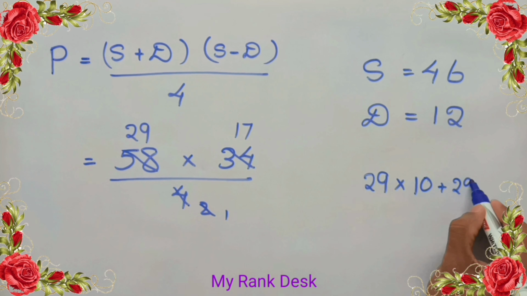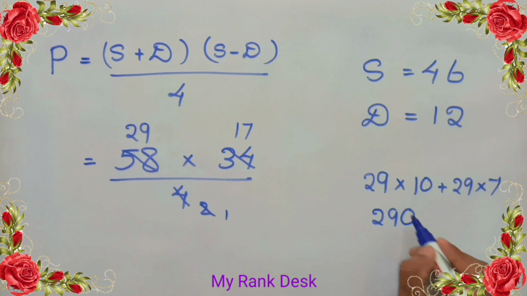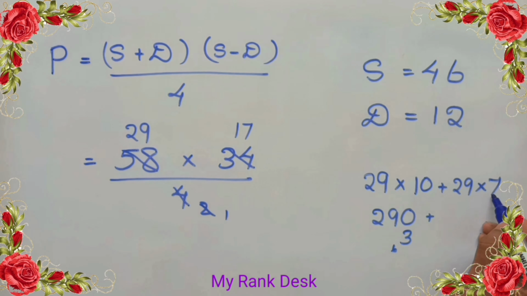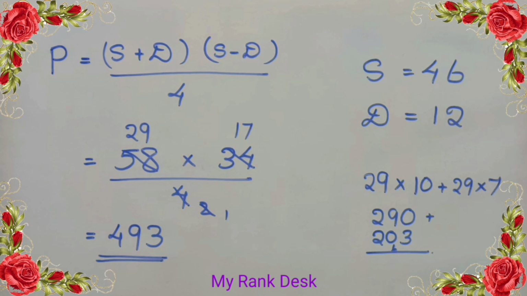For easy calculation, split 17 as 10 plus 7. 29 into 10 is 290. 29 into 7 is 9, 7 are 63. Write 3 and remainder 6. 2 into 7, 14. And 14 plus 6, 20. On adding 203 to 290, we get 493. Answer 493.